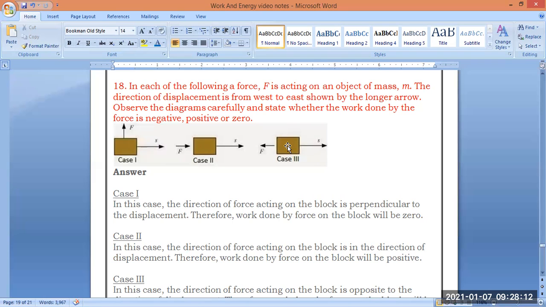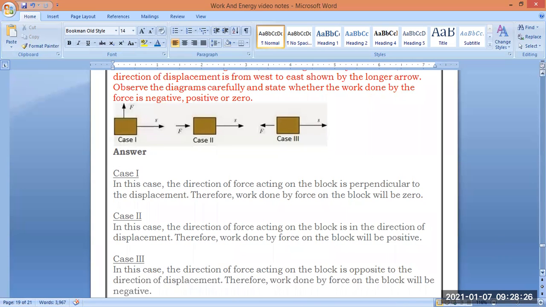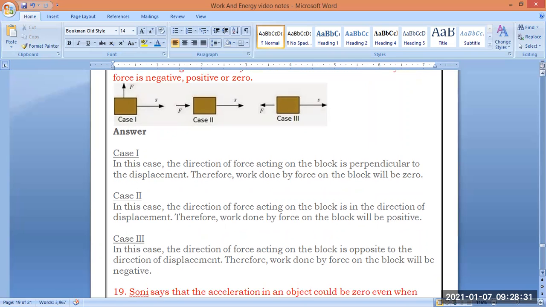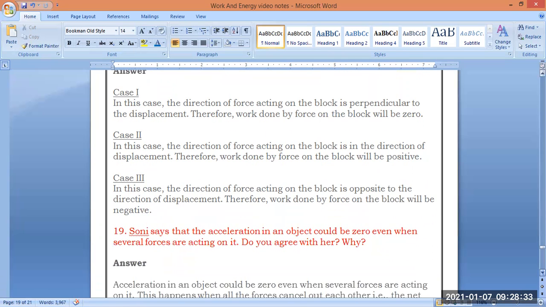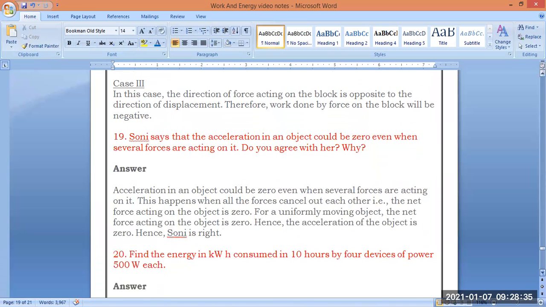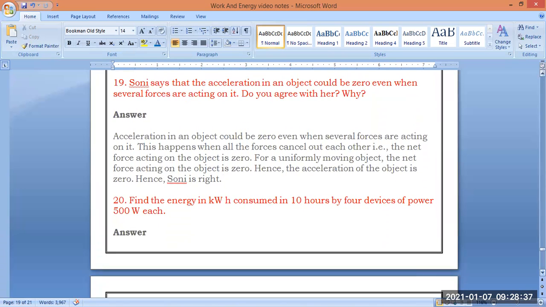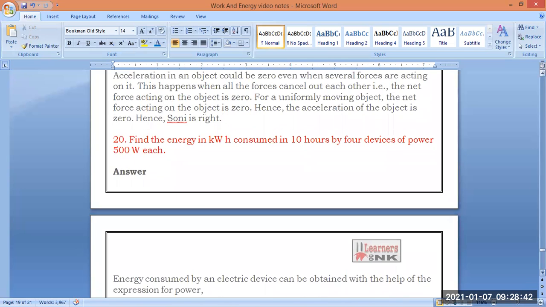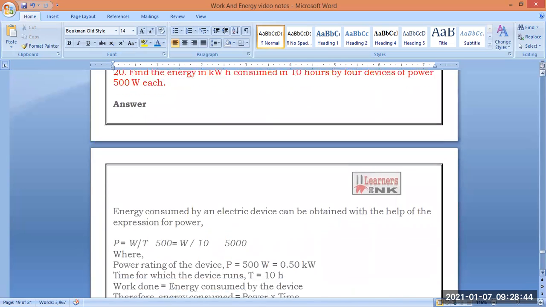Let us go to the third case. Look at the arrow marks here. The force is applied this side and the object is moving in the opposite direction. The applied force is in one direction and the motion of the object is in the opposite direction. So we say that there is negative work done. So let us go to the next question. These are the 19th and 20th questions. They involve substitution. We are substituting the values there and calculating.